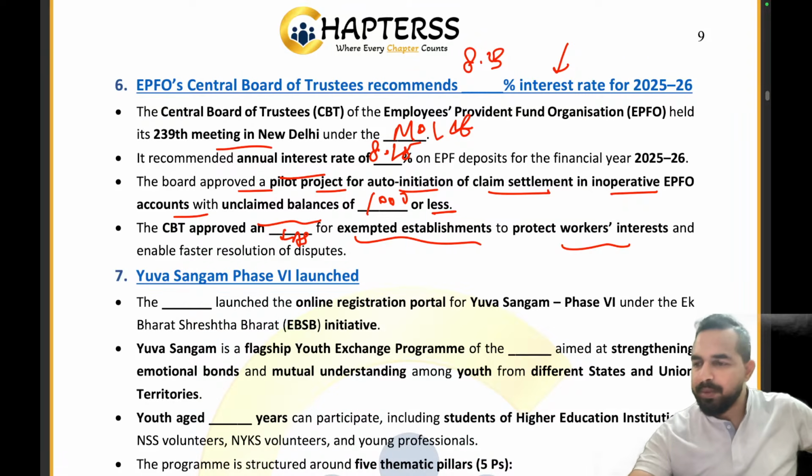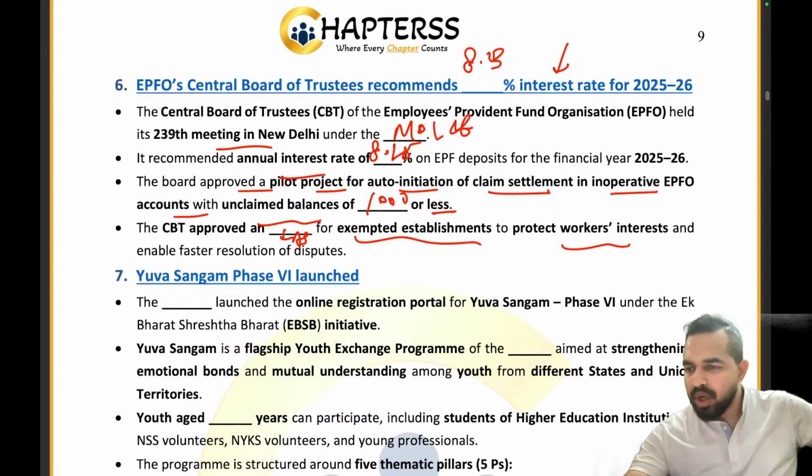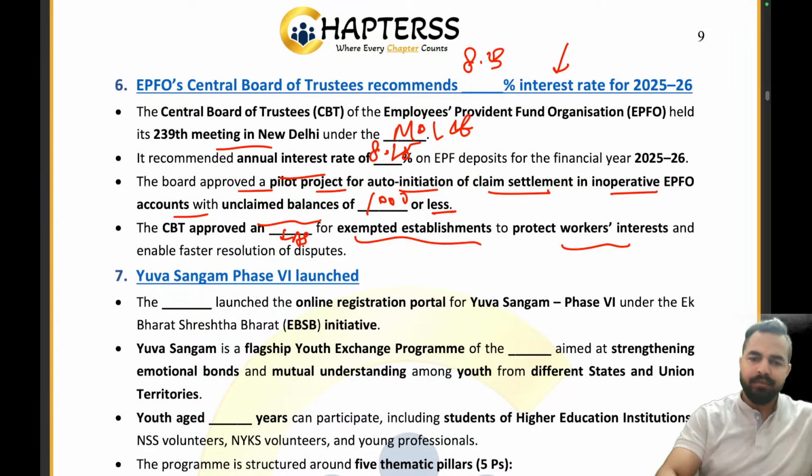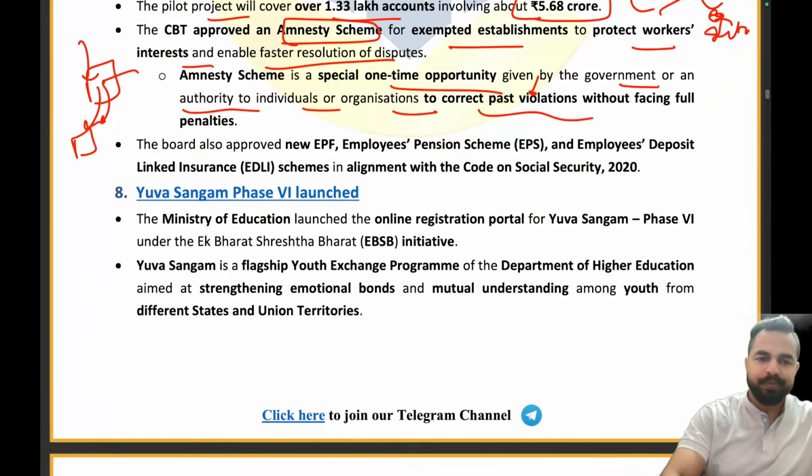Now let me see who has given me the right answer in the chat box. So Harshal, Kashish, Kavya, Upasna, Material Share, Pratyush, ABC, these are the people who have given me the right answer. Well done, my dear friends. Now let's move on to the next news article.